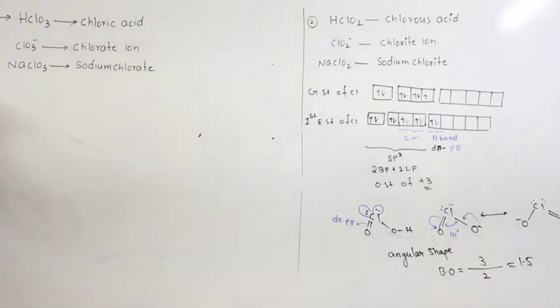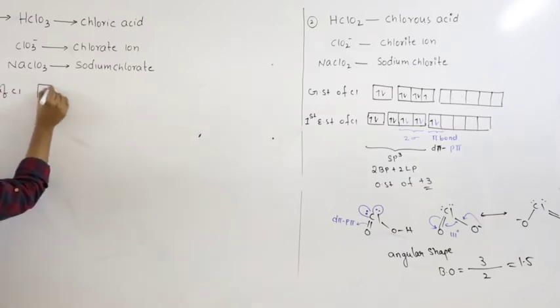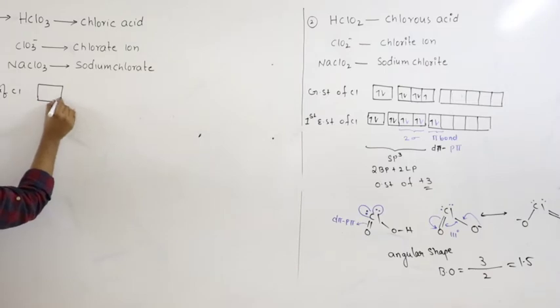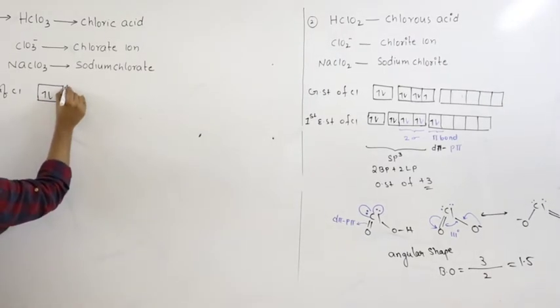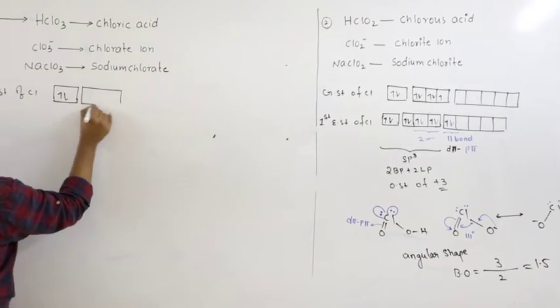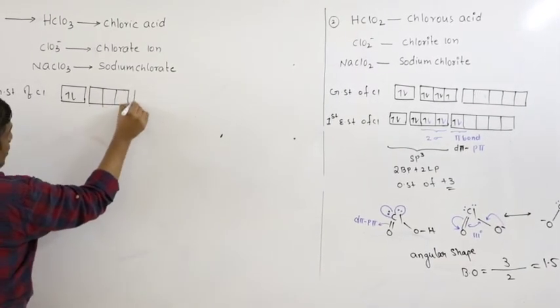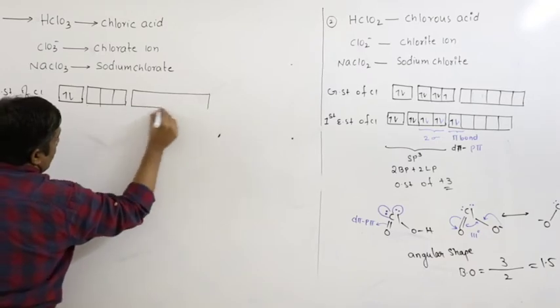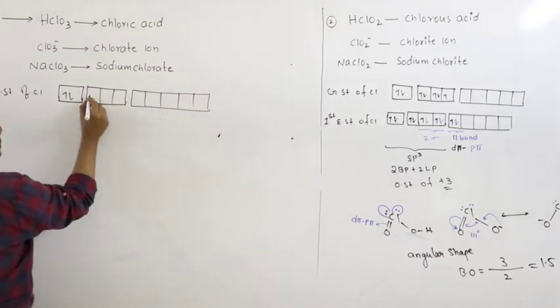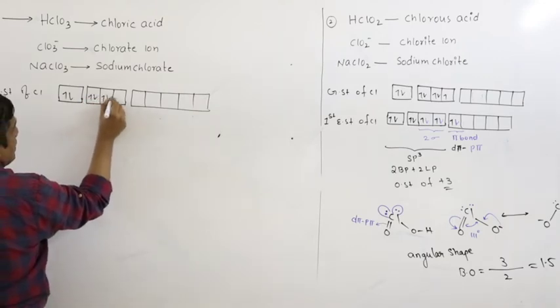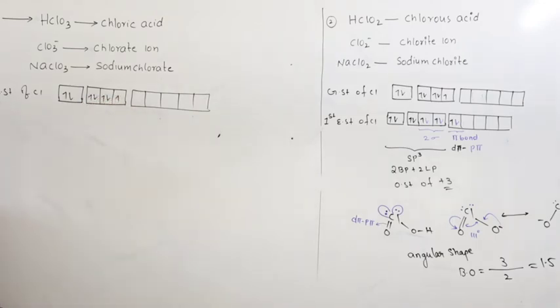So the ground state electronic configuration of chlorine. This is the ground state I require. I am writing the second excited state of chlorine directly.